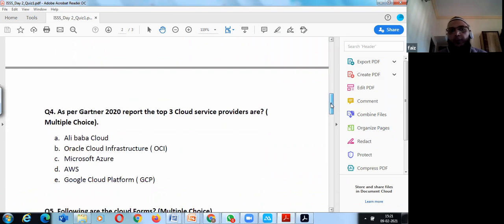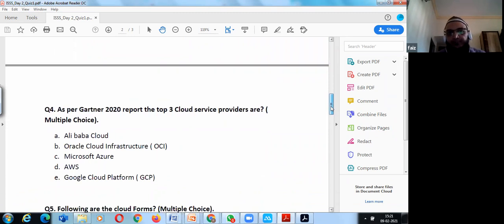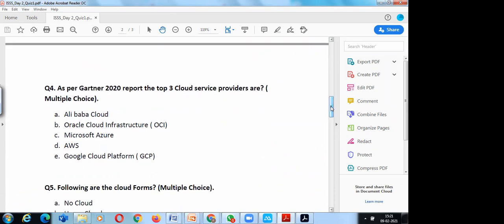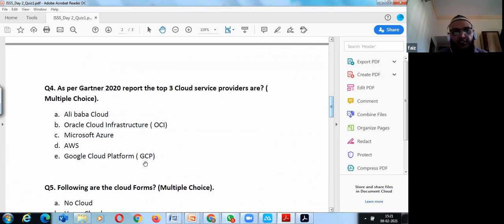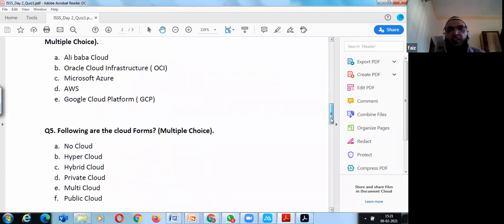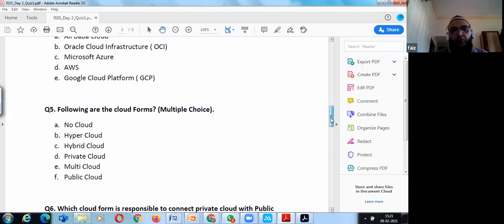As per the Gartner report 2020, the top 3 cloud service providers are Microsoft Azure, AWS, and GCP. Following are the cloud deployment models.